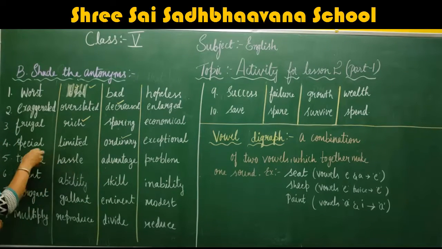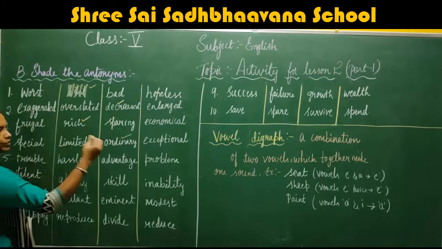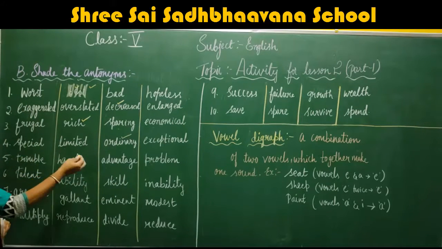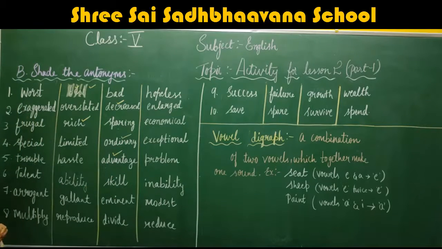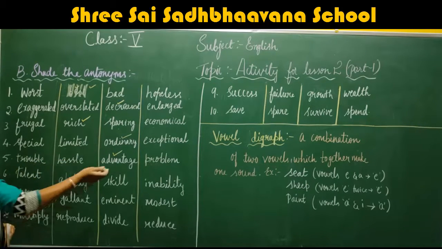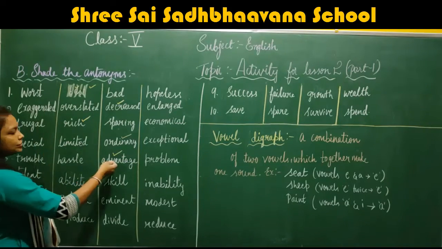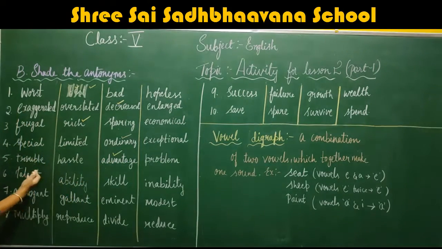Hazel is another word for trouble, and problem is another meaning for the word trouble. So the opposite will be advantage. The antonym for the word trouble would be advantage.